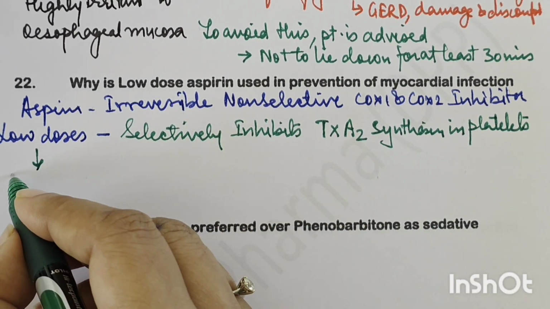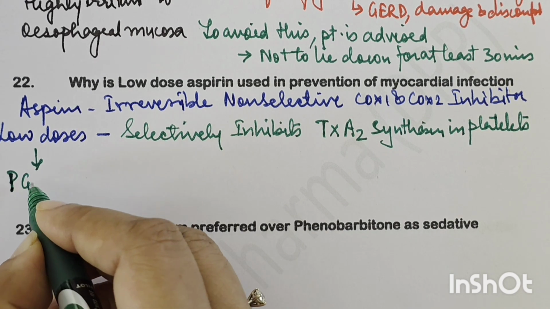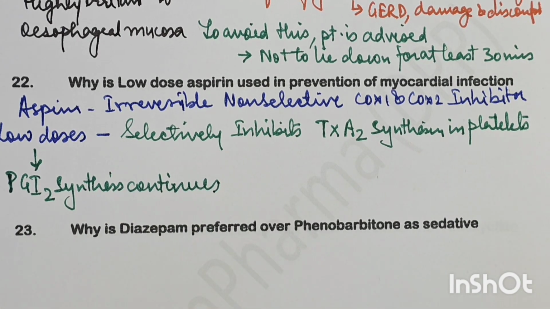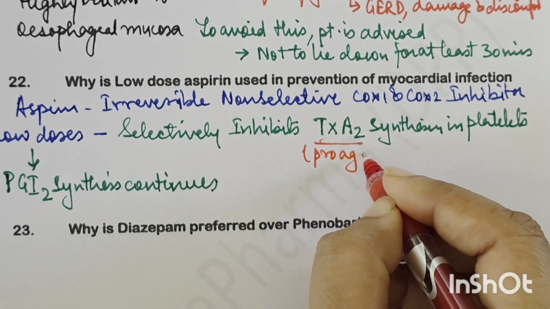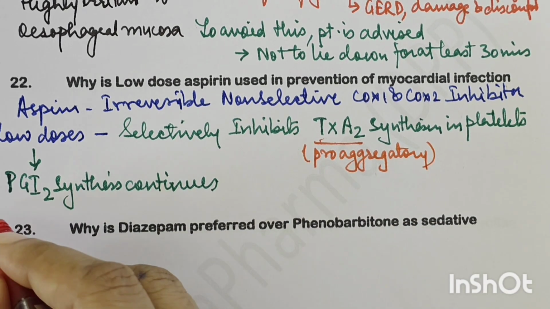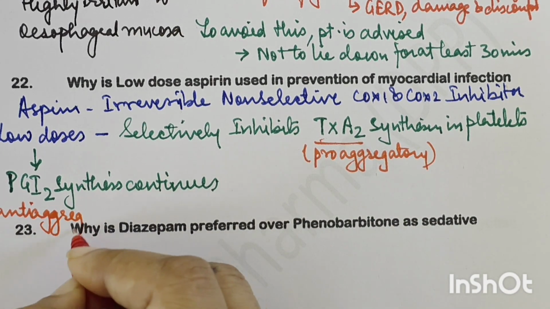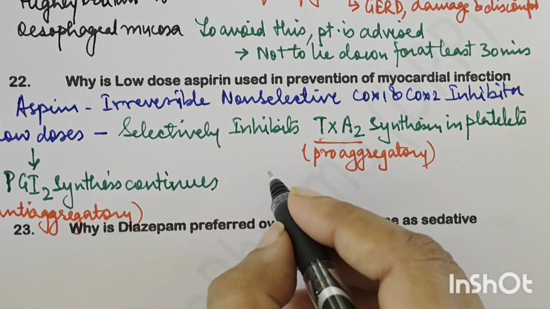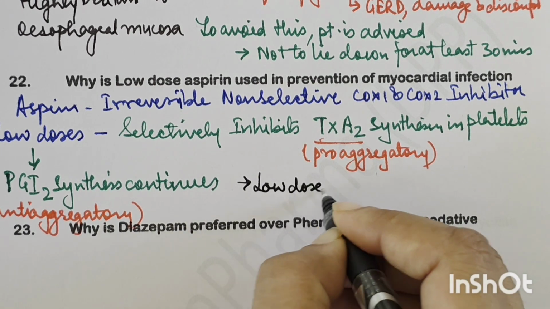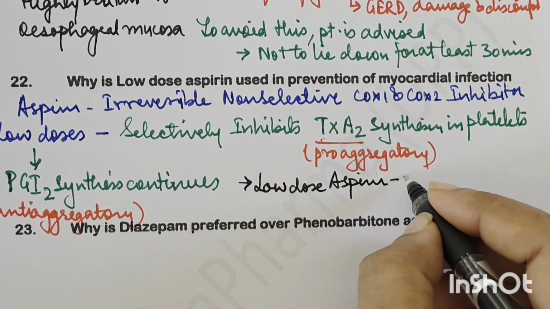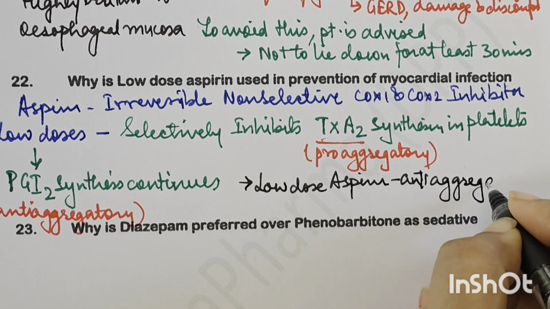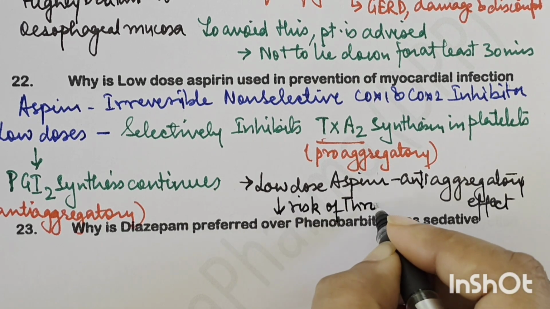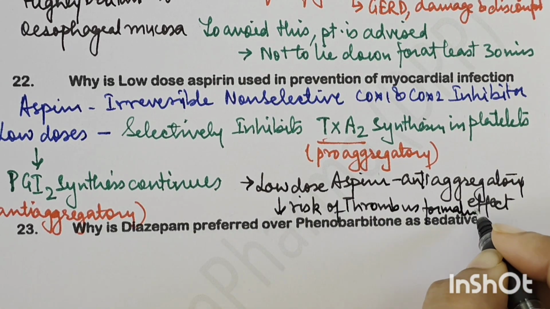And elsewhere, the prostaglandin, that is prostacyclin PGI2 synthesis, continues, right? Now thromboxane A2 is pro-aggregatory and PGI2 is anti-aggregatory, right? So now when you give aspirin, it selectively inhibits thromboxane A2 synthesis, and so low dose aspirin, it does what? It has an anti-aggregatory effect, right? Reduces the risk of thrombus formation in the coronary arteries.